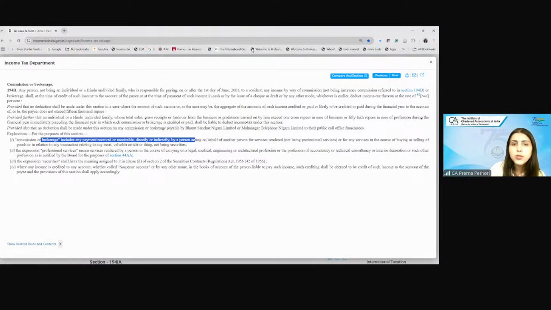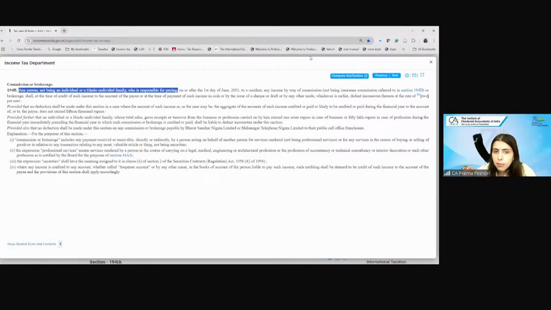Here it was noted by the Supreme Court that 194H requires the person responsible for paying the commission or brokerage to deduct the TDS, right? So if you see 194H, what does it say? Any person who is responsible for paying any commission. Here, the question is whether Airtel is in fact paying any commission.